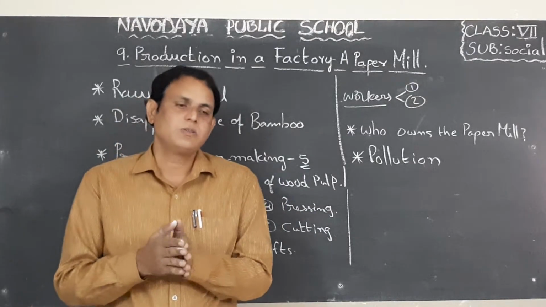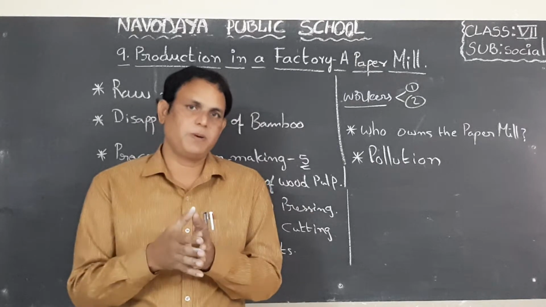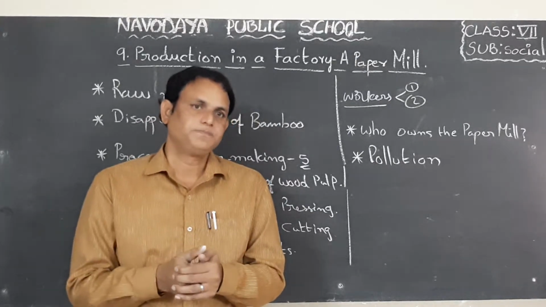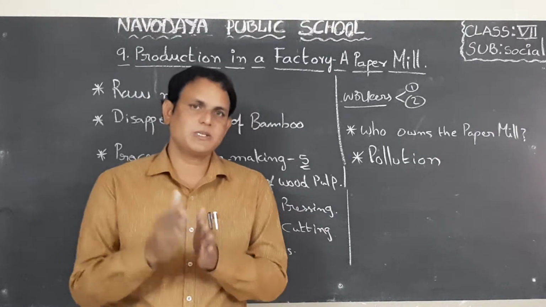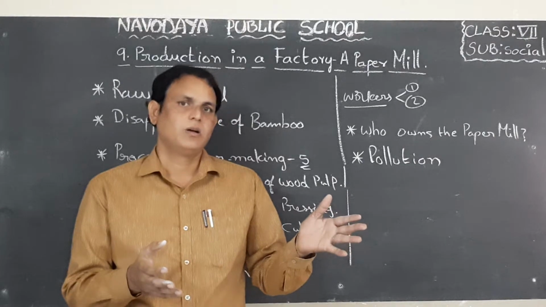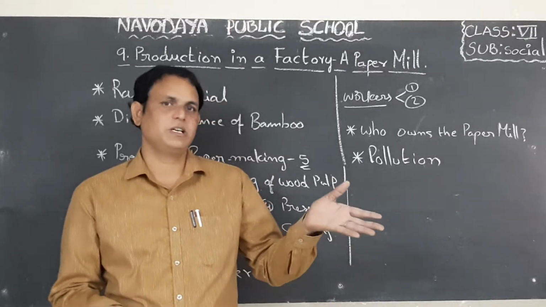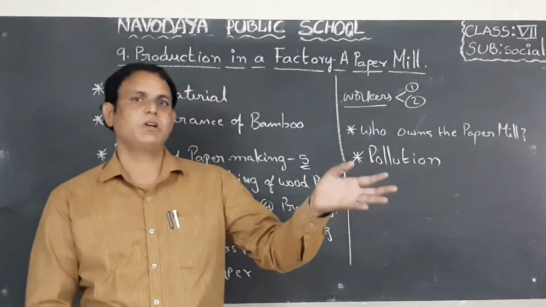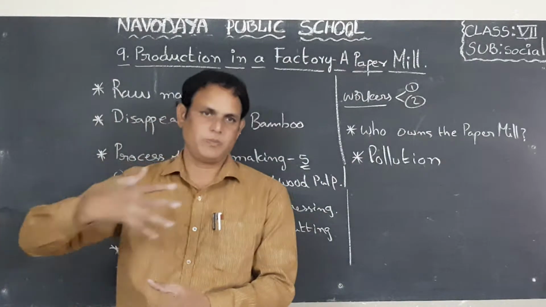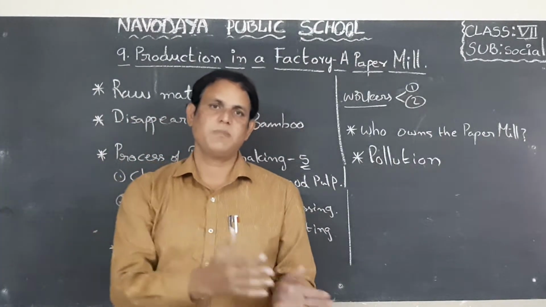Okay children, so they will bring the raw material of the paper, that means wood, from the farmers. Even nowadays the government is also encouraging farmers to grow suitable trees in their farmlands. That's why the farmers are cultivating suitable trees in their fields. Okay children, so they will bring these suitable trees from the farmlands to the mills.